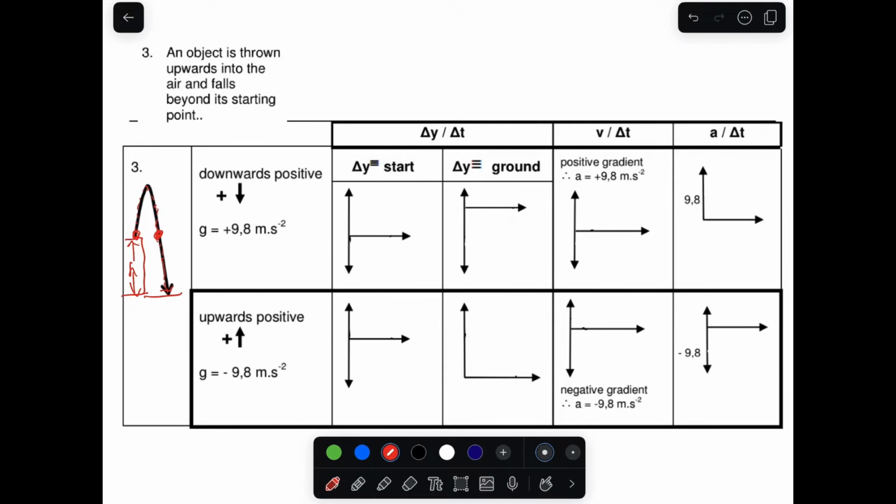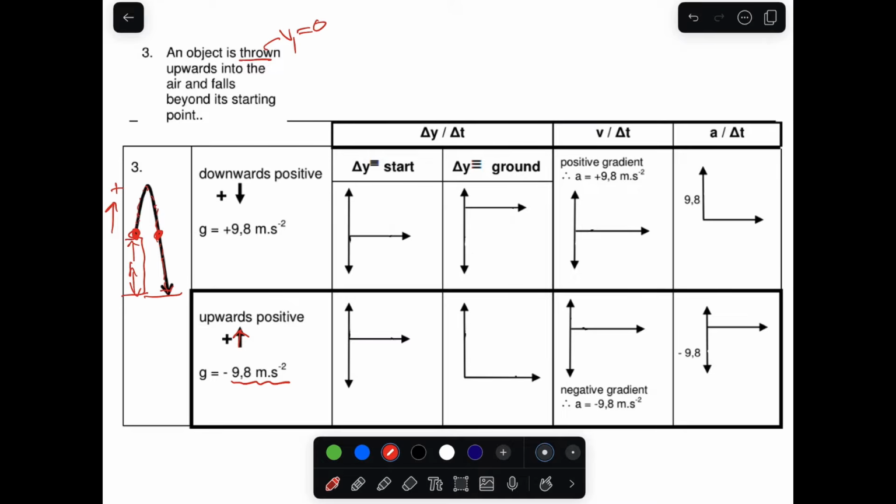So these are the things that we need to touch on. Again, when an object is thrown, the initial velocity is not equal to 0. So it's thrown here with a velocity and it's going upwards. If we choose upwards as positive, that means our 9.8 will be negative.